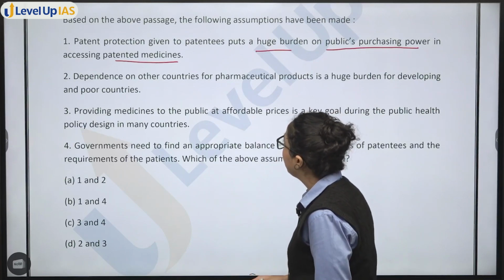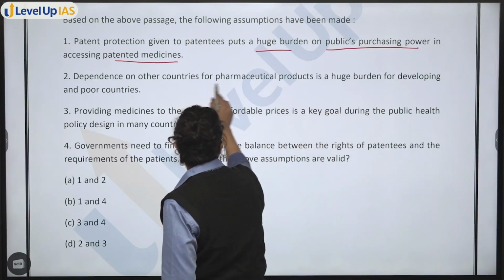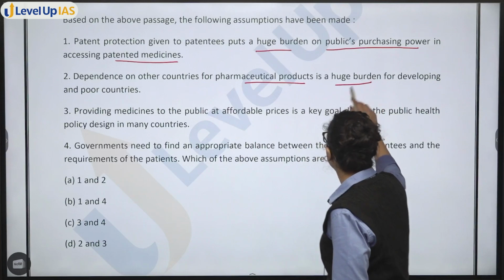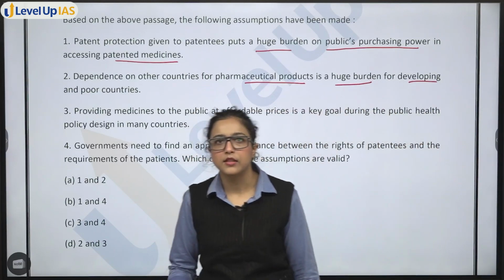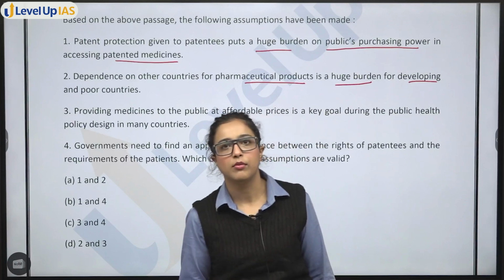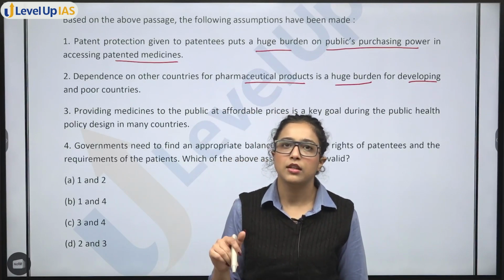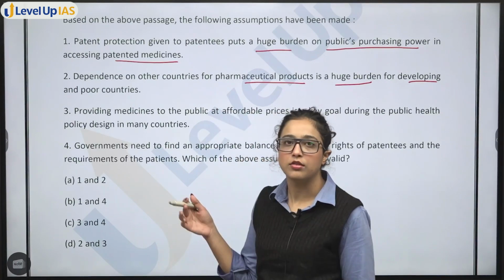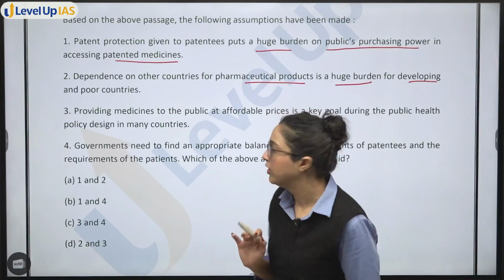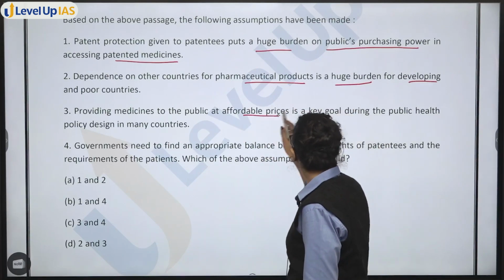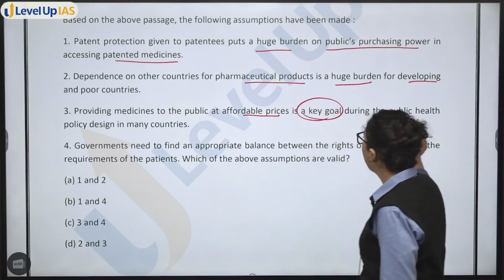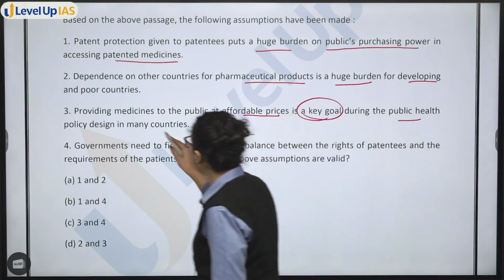Next, you have: dependence on other countries for pharmaceutical products is a huge burden for developing and poor countries. Now, this can be the answer. We will see whether we are talking about the dependence of these poor countries on the developed countries or not. Then: providing medicines to the public at affordable prices is a key goal during public health policy design in many countries.